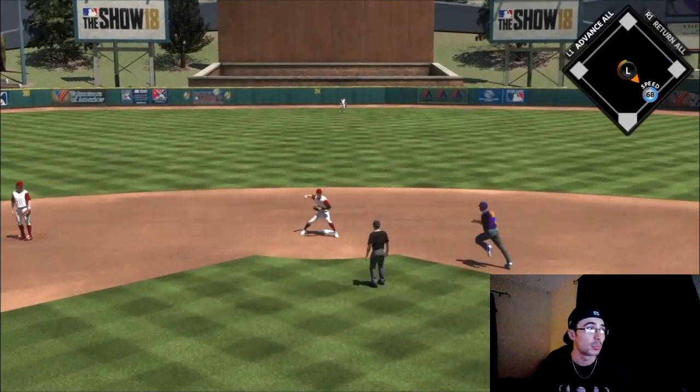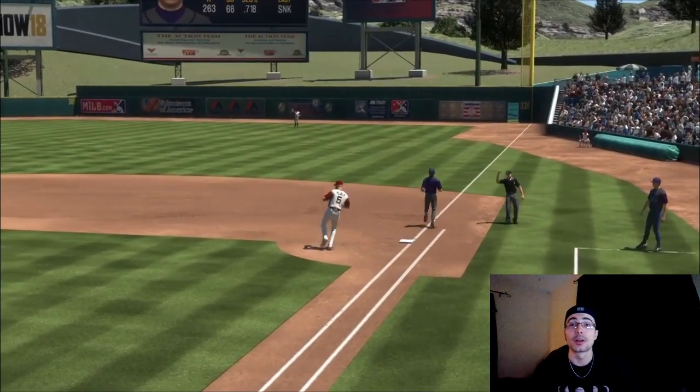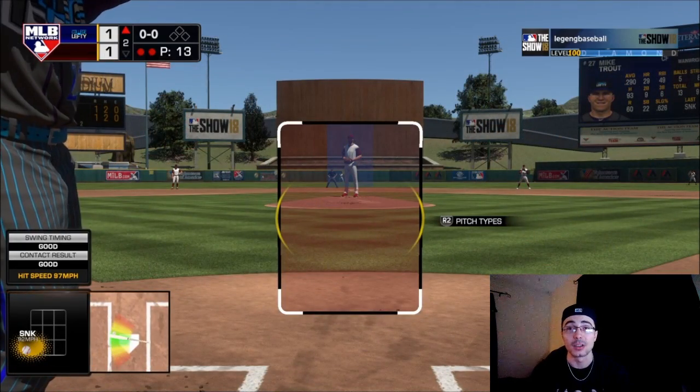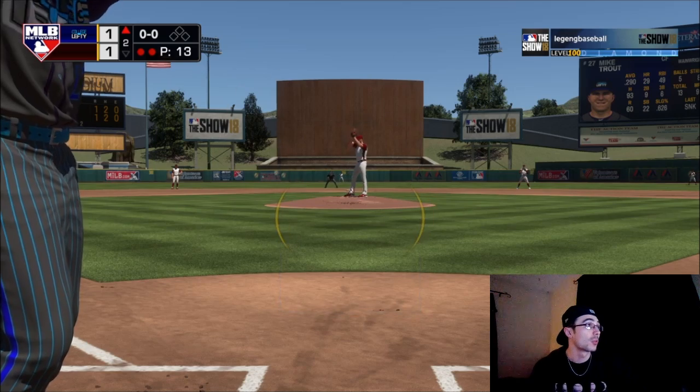for him here. He got a double play, and that was definitely a good pitch to throw there to Chipper Jones. I thought I got it, but a sinker low and away. As you can see, I was a little bit on top of it there. But that brings up immortal Mike Trout.